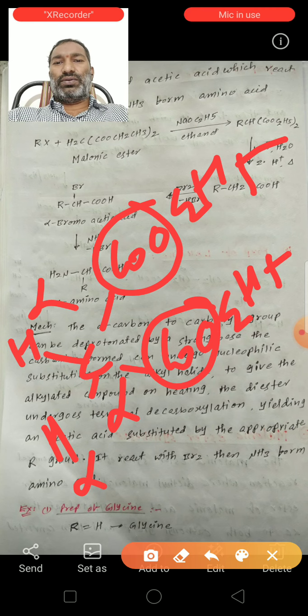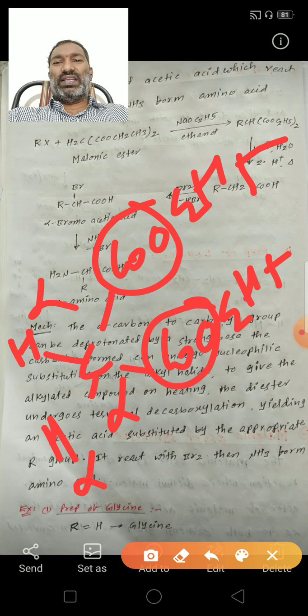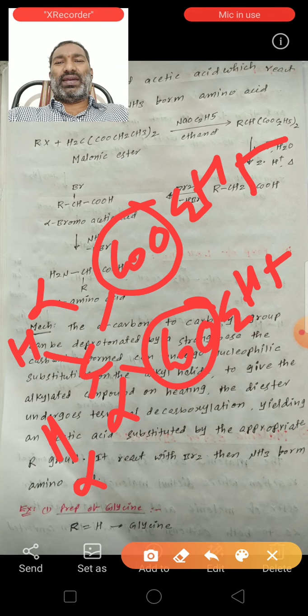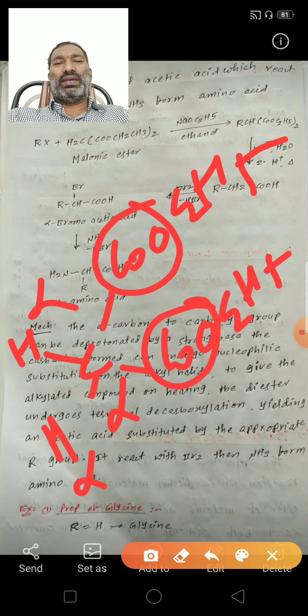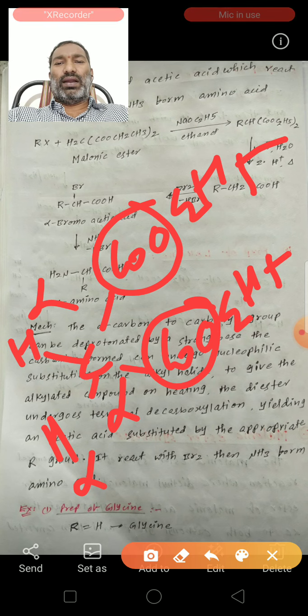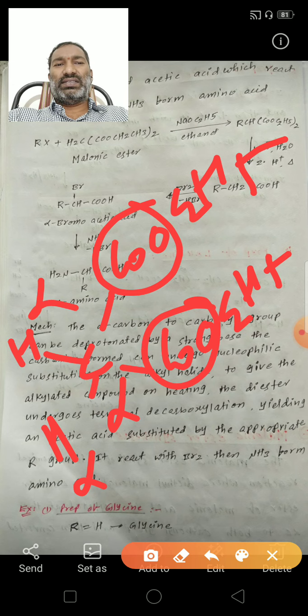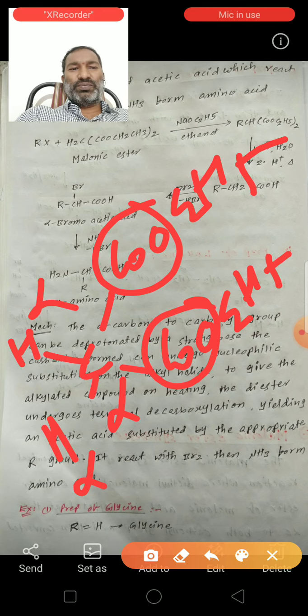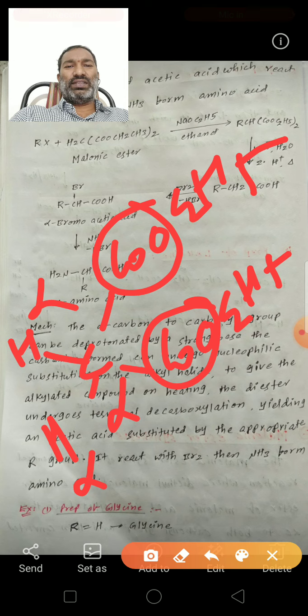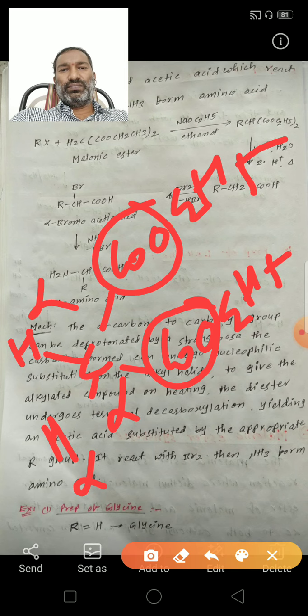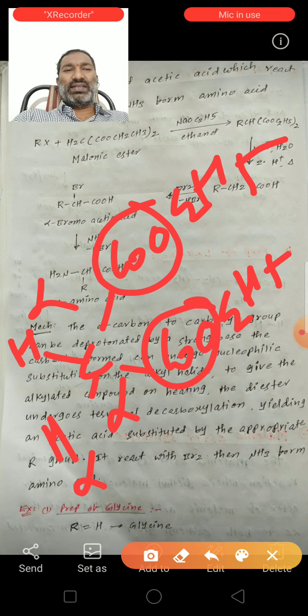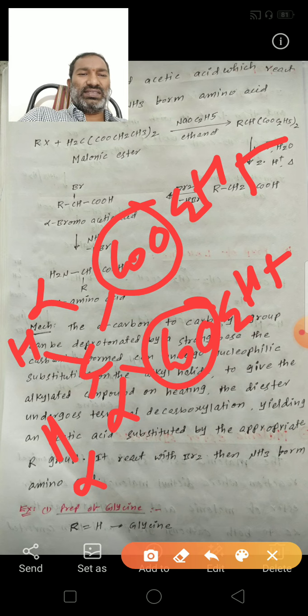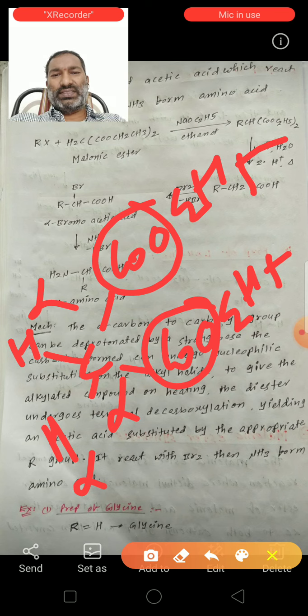These acidic hydrogens are easily removed by a base to form a carbanion. When this carbanion reacts with the alkyl group, the alkyl is substituted in the place of these hydrogens. Then it undergoes hydrolysis and reacts with bromine and ammonia to form amino acids.